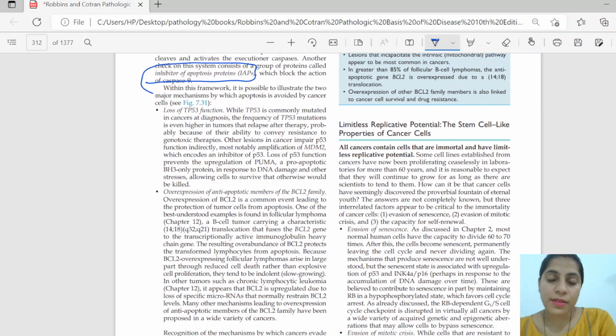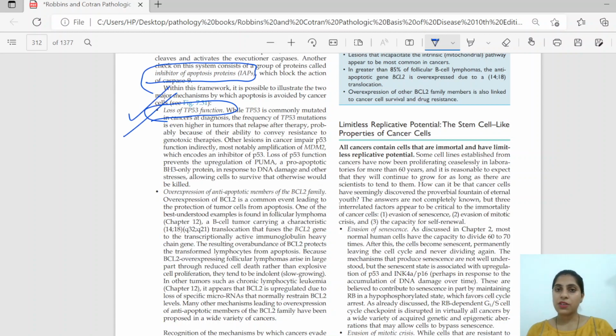Now, when this apoptosis is deranged in the malignant cell, what will happen? There is loss of P53. So now P53 is the key thing that is causing everything. It is causing the BH3 family to suppress the anti-apoptotic genes, so that the pro-apoptotic genes can function and increase the permeability. If there is loss of P53, all these functions will be deranged.